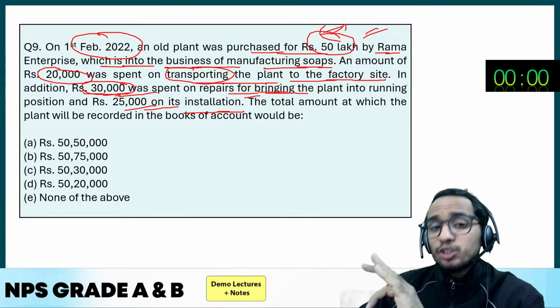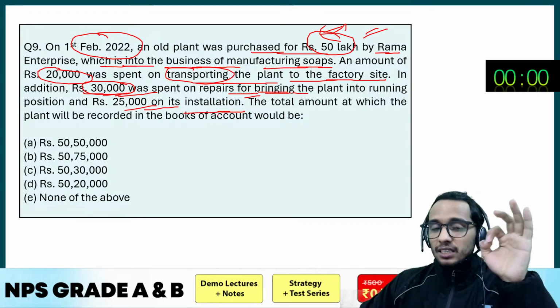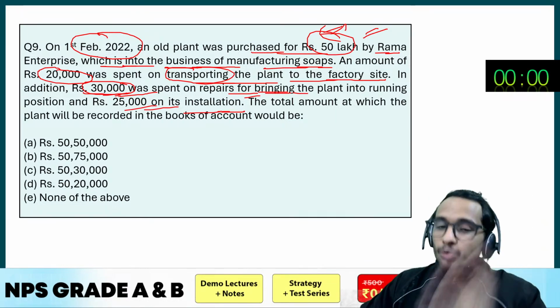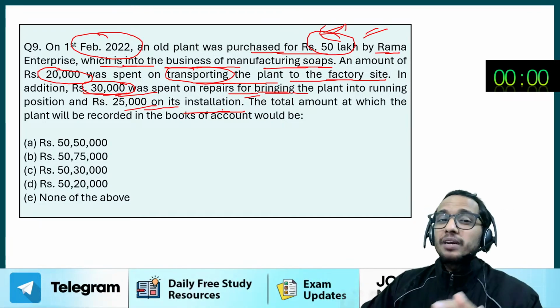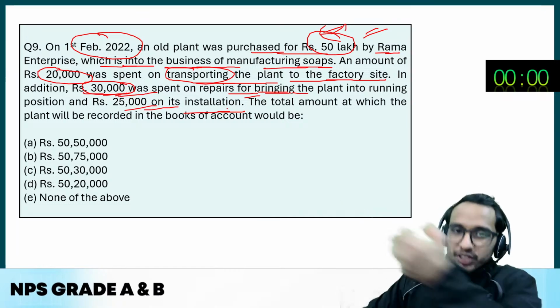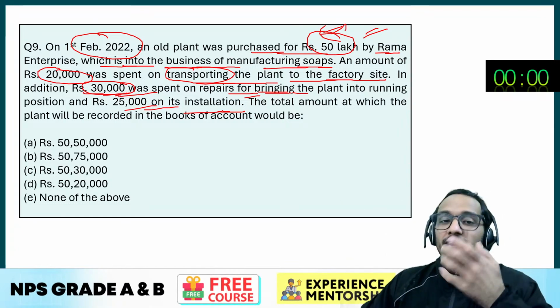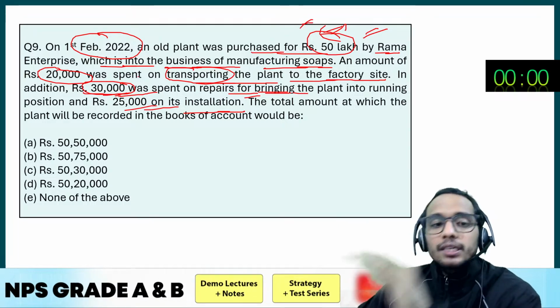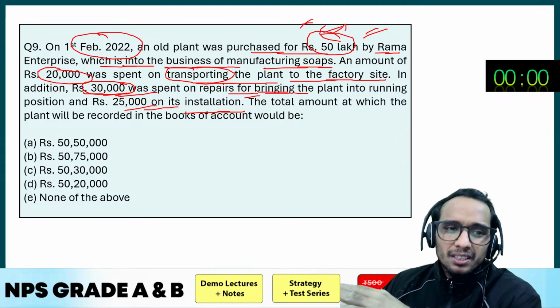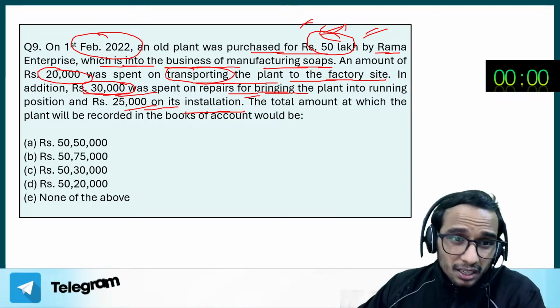25,000 on its installation. So every expense that is written here is going to get included in the cost of plant itself. Why? Because they are important expenditures to bring the machinery to the present location and condition so that it can be used by the management, right? So 50 lakhs plus 20,000 plus 30,000 plus 25,000, and you can do the calculation.